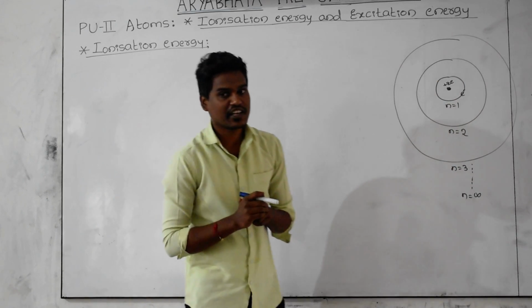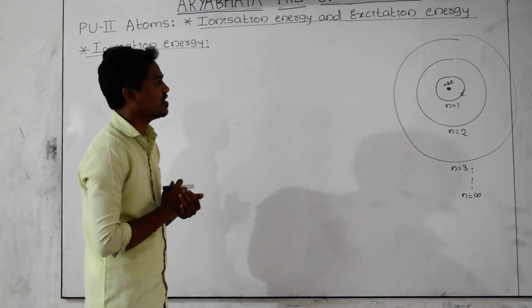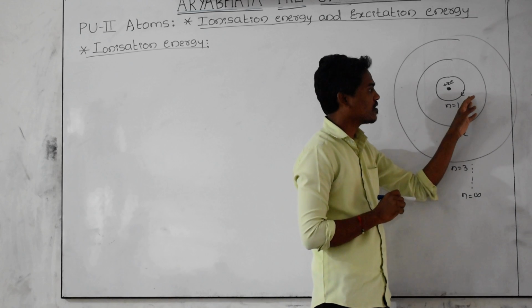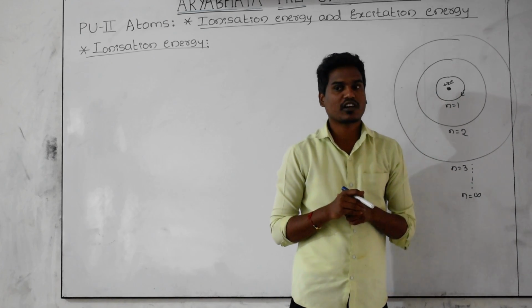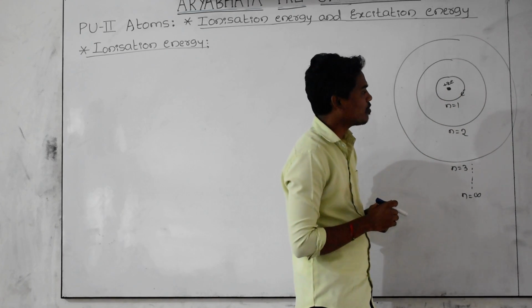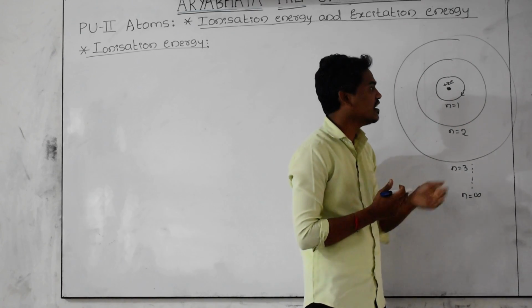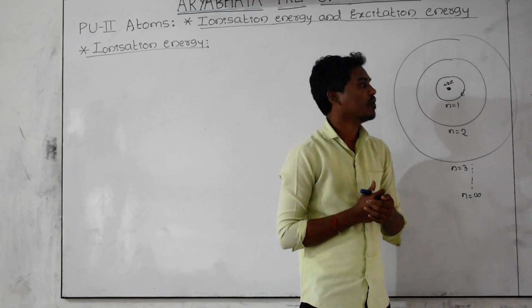What do you mean by ionization energy? Let us see. Here is the structure of the atom. As you know very well, all the electrons revolving around the nucleus do not easily leave the orbit. What is the reason?